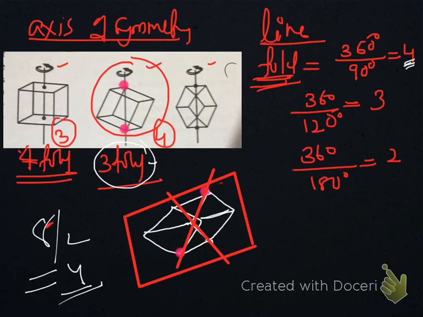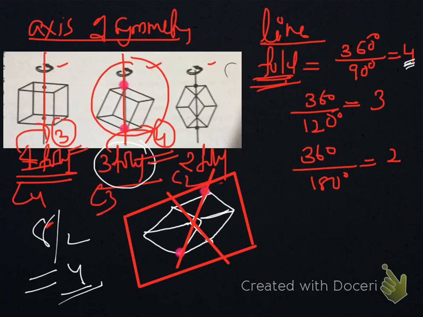4-fold axis 3 and 3-fold axis 4. In 4-fold axis we have to cut 2 faces, totally 6 faces, so 6 by 2, 3. Here we have to cut opposite corners, totally 8 corners, so 8 by 2, 4 3-fold axis. Then we come to C2 axis. C2 means 2-fold. 4-fold means C4. 3-fold can be written as C3. It is C2. C is the representation for axis of symmetry.